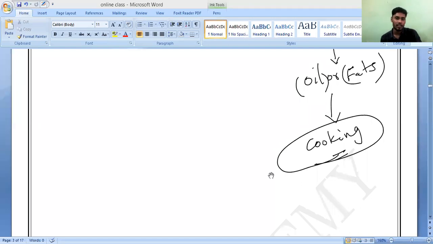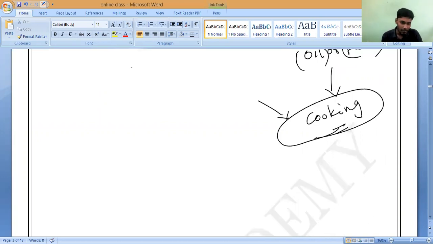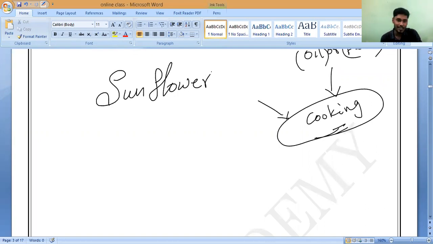For example, which seeds' oil are you using, Mari? What kind of oil do you use for cooking? Ask your mother and tell me. Sunflower, majorly; I think now also coconut oil. In most of our states, everywhere we prefer sunflower oil most probably.